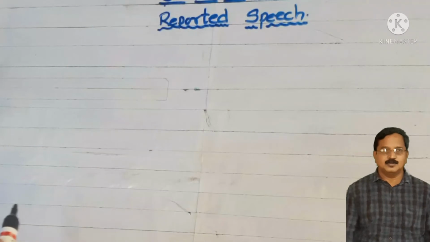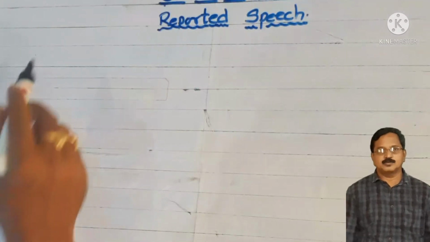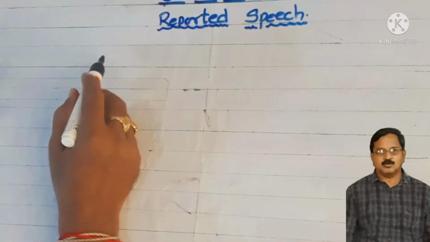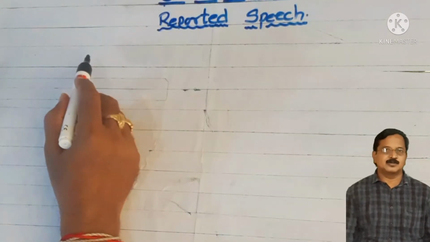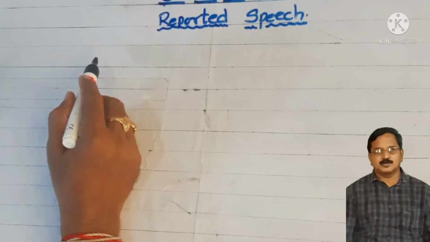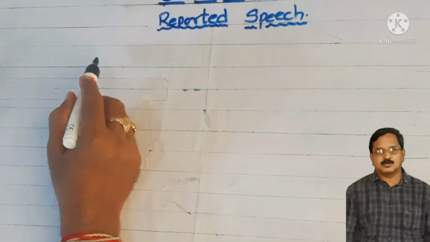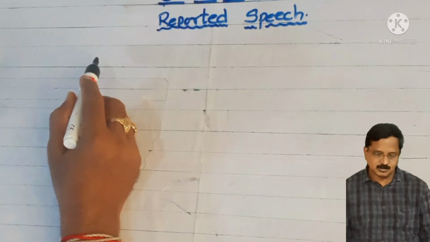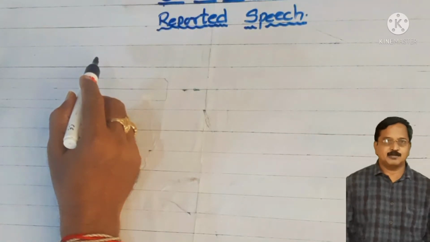Once again we welcome back to our class. We will continue reported speech pending. Already we have discussed reported speech tense wise. That means present tense, present continuous, present perfect continuous, past tense, past continuous, past perfect and past perfect continuous.